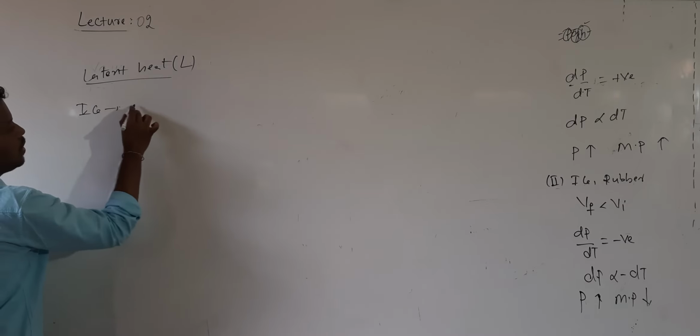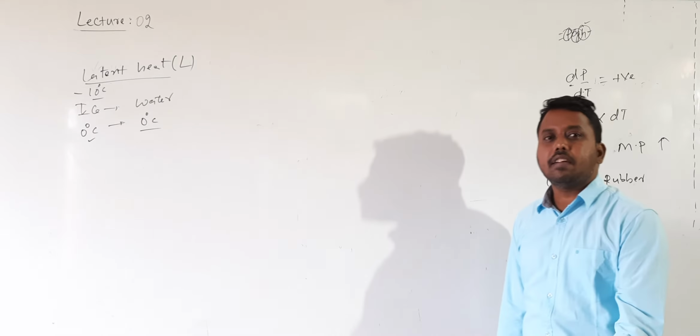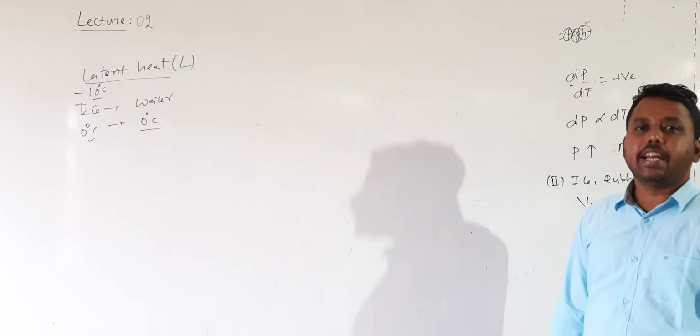When ice starts converting into water, the initial temperature of the water is 0 degrees. For example, initially the ice temperature is minus 10 degrees Celsius. When I start supplying heat, the temperature of the ice increases: minus 9, minus 8, and so on up to 0 degrees. Once the ice reaches 0 degrees, it will not melt immediately. In order to melt, it still requires some amount of heat.